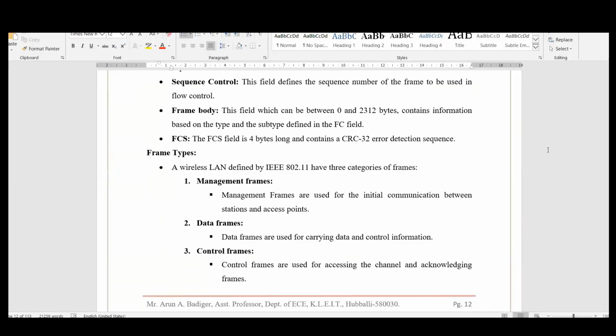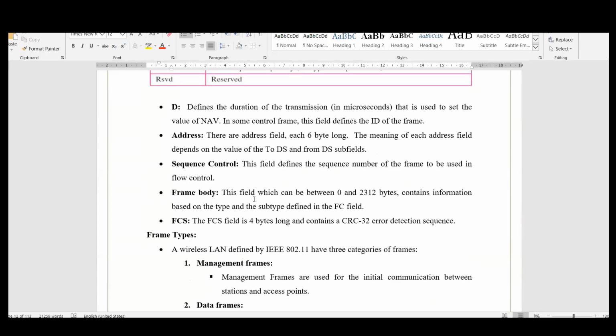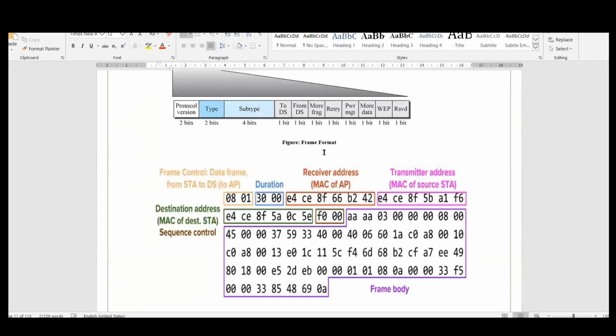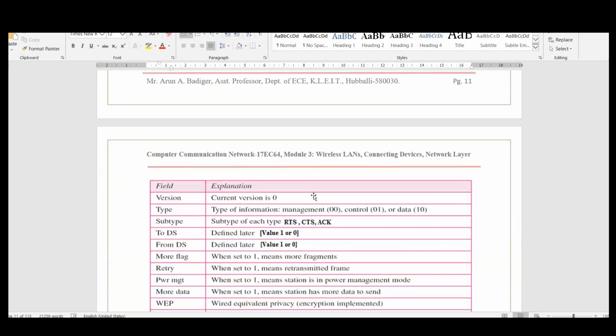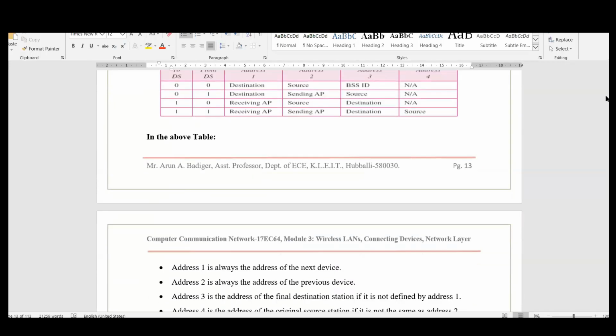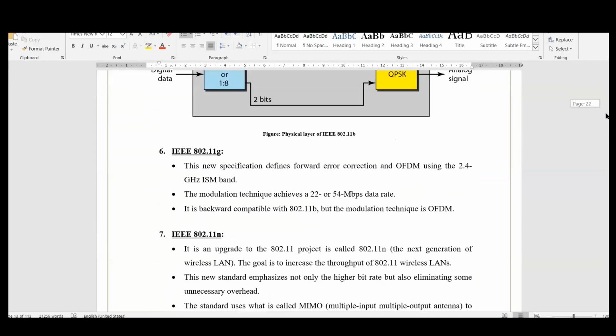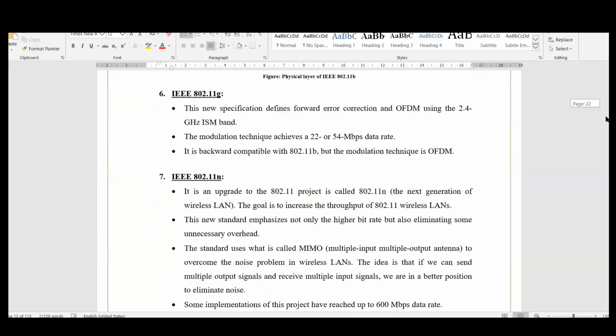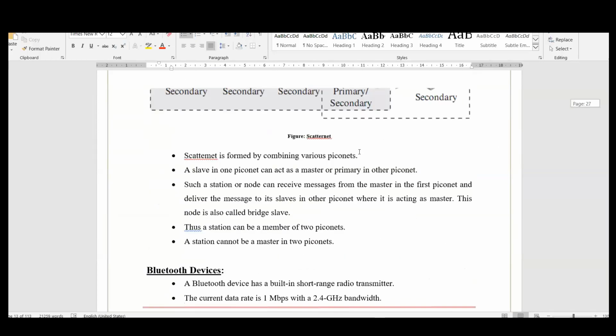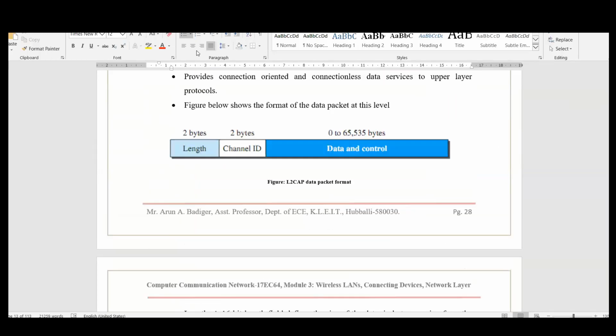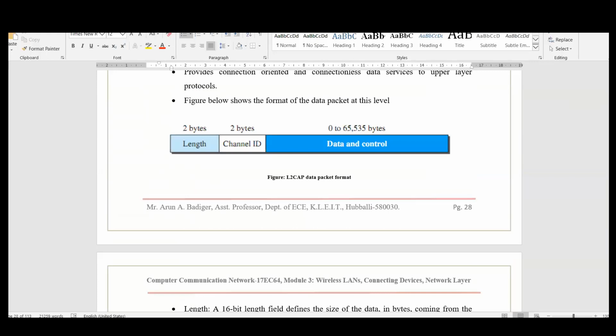We have just covered the physical layer techniques of the Wi-Fi IEEE 802.11 standard. In the next class, we'll be covering the MAC layer of IEEE 802.11 Wi-Fi, and next I will discuss Bluetooth. In this chapter, the Bluetooth concepts come next. In the next class, I will cover the MAC layer of Wi-Fi, and I will cover the Bluetooth architecture completely. Thank you for your patience in listening.